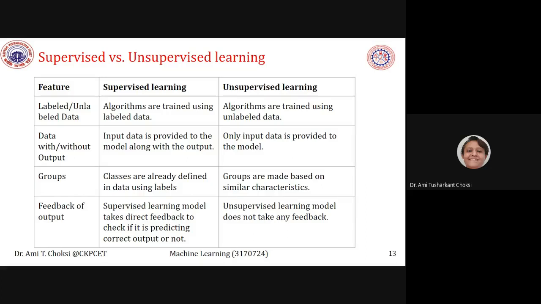I gave you the example of a teacher. If you say it is a dog instead of an elephant, the teacher will correct you that what you are saying is wrong, it is an elephant. That is supervised learning. Feedback is there and you can improve yourself. But in the case of an unsupervised learning model, it does not take any feedback.